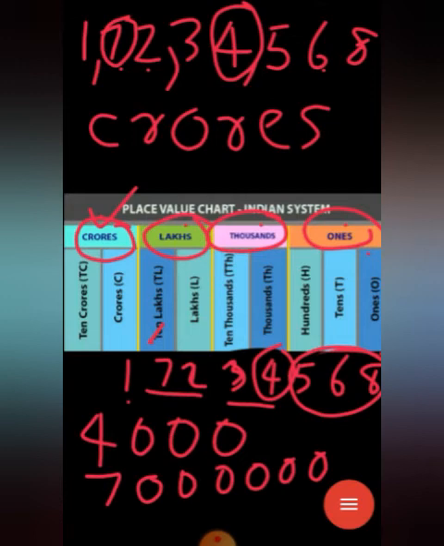So these are the place values. Understand the place value? Then face value, you already know that face value has no change. That face value is 4 itself.